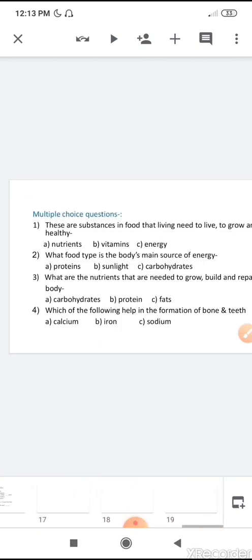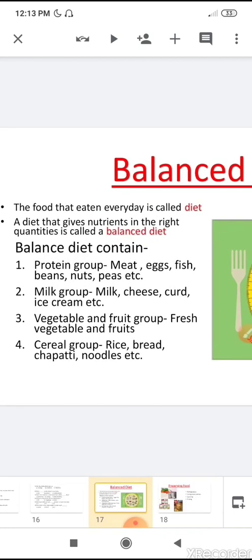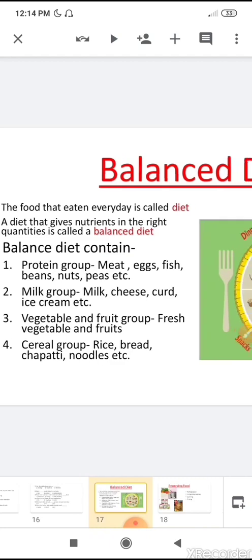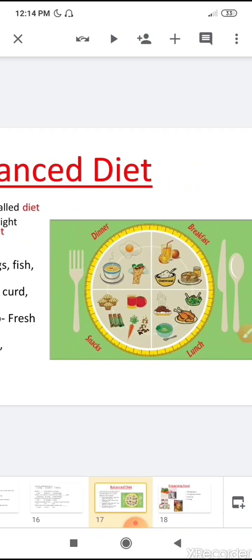Next we have learned about a balanced diet. What is diet? The food that we eat every day is called diet. And what is a balanced diet? A diet that gives nutrition in the right quantity is called a balanced diet. Here you can see in the picture an example of a balanced diet.